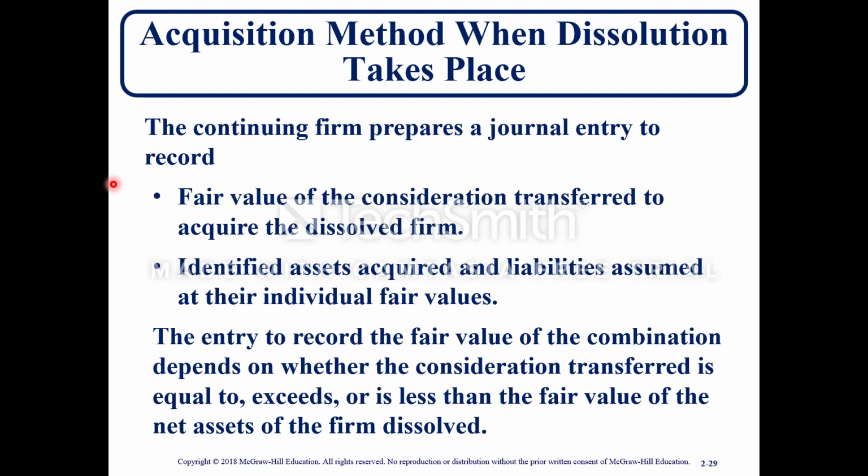So, the acquisition method when dissolution takes place. The continuing firm prepares a journal entry to record the fair value of the consideration transferred to acquire the dissolved firm, and identifies assets acquired and liabilities assumed at their individual fair values. The entry to record the fair value of the combination depends on whether the consideration transferred is equal to, exceeds, or is less than the fair value of the net assets of the firm dissolved.